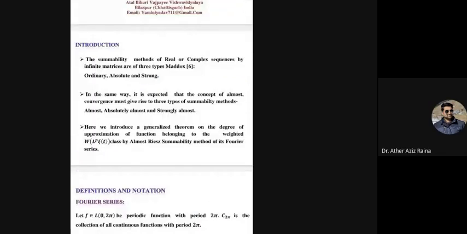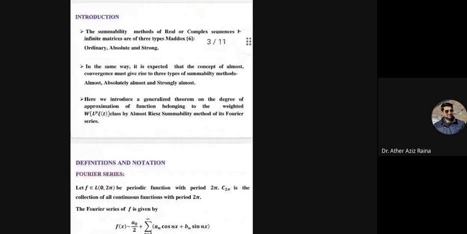Now, introduction. The summability methods of real or complex sequence by infinite matrices are of three types: ordinary, absolute, and strong. In the same way, it is expected that the concept of almost convergence must give rise to three types of summability methods: almost, absolutely almost, and strongly almost. Here, we introduce a generalized theorem on the degree of approximation of function belonging to the weighted class by almost resummability method of its Fourier series.